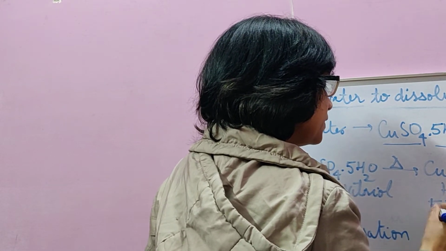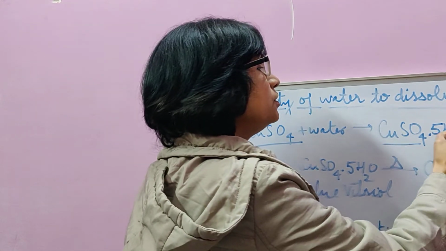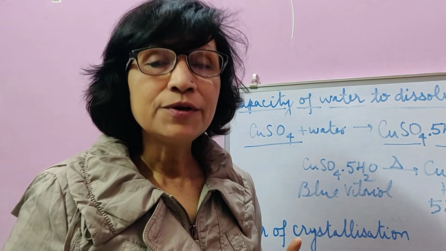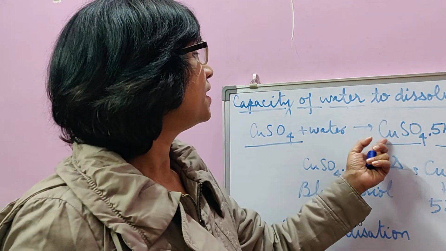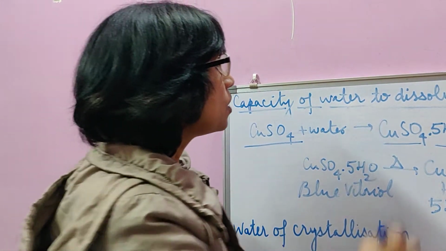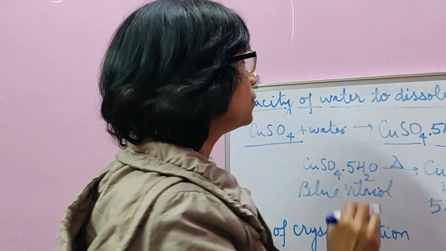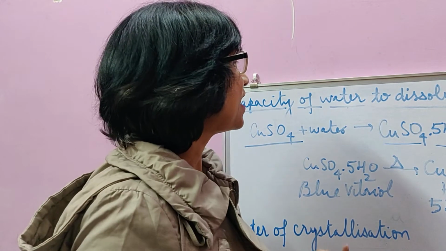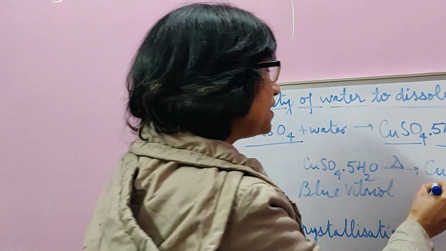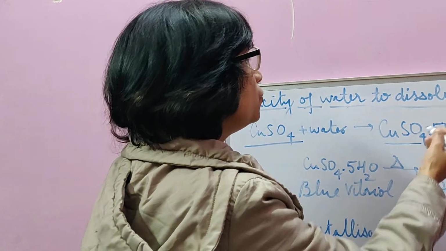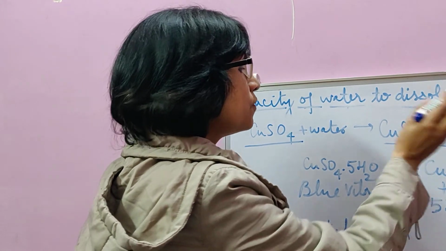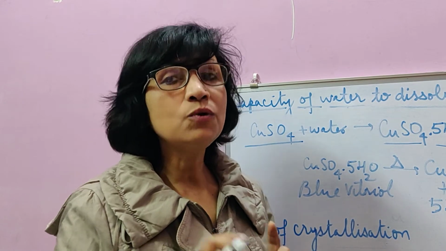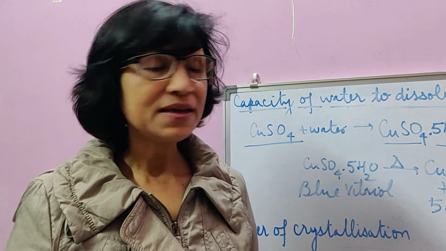The name water of crystallization is given only because these water molecules provide crystalline shape to a substance, like here copper sulfate. So copper sulfate with 5 molecules of water is said to be hydrated or crystalline copper sulfate. But if it is heated, then those water molecules, that is water of crystallization, get separated and now this copper sulfate is no more crystalline.